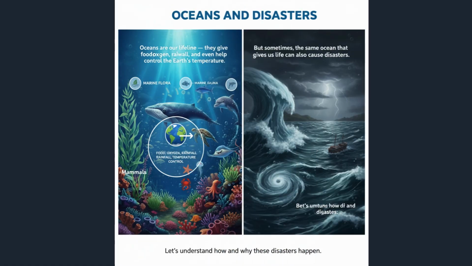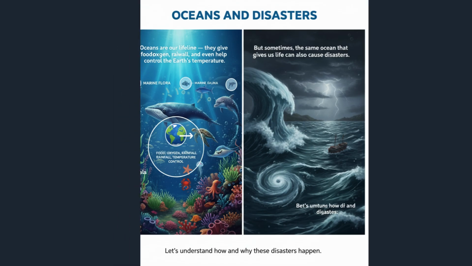Oceans and disasters. Students, we know that oceans are our lifeline. They give us food, oxygen, rainfall, and even help control the Earth's temperature. But sometimes the same ocean that gives us life can also cause disasters. Let's understand how and why these disasters happen.